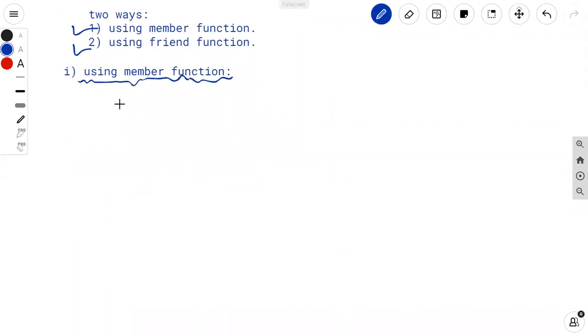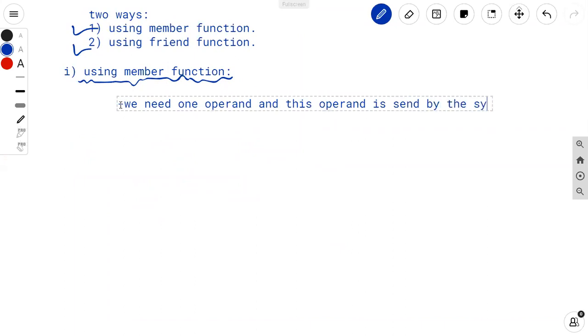So using member function, we need one operand, and this operand is sent by the system using the calling object.